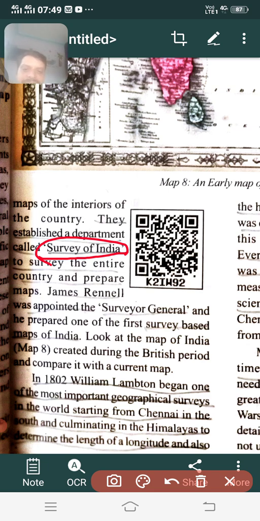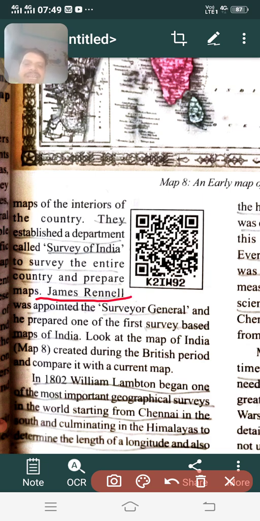So what is that? The department was intended to survey the entire country and to prepare a detailed map of our nation. What do you mean by survey? When people in our village or town measure roads, areas and so on, that is called survey. So the first person appointed by the British government, or the British East India Company, which established a colony in our country, was James Rennell.